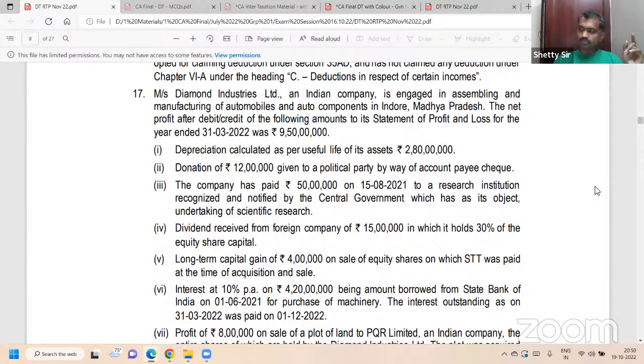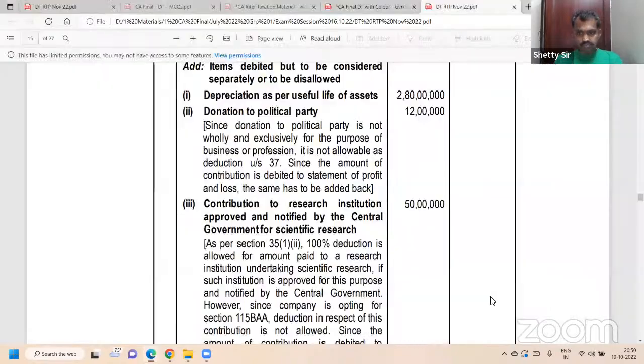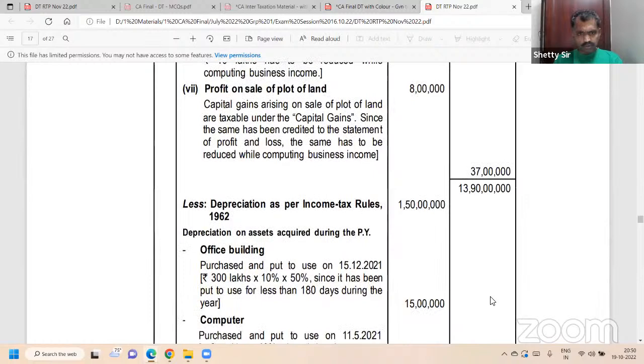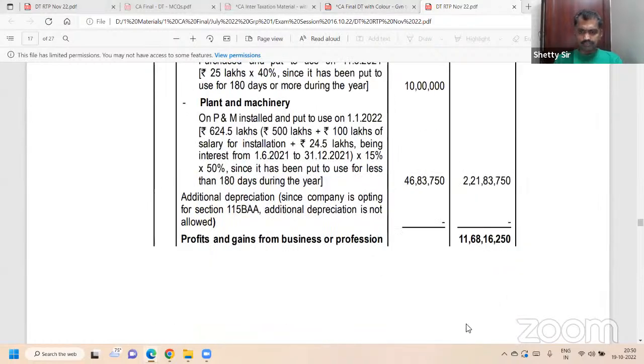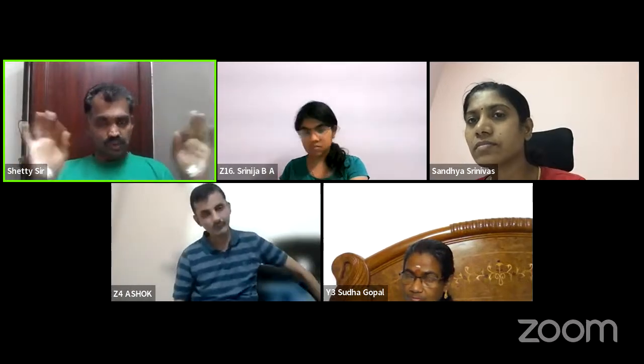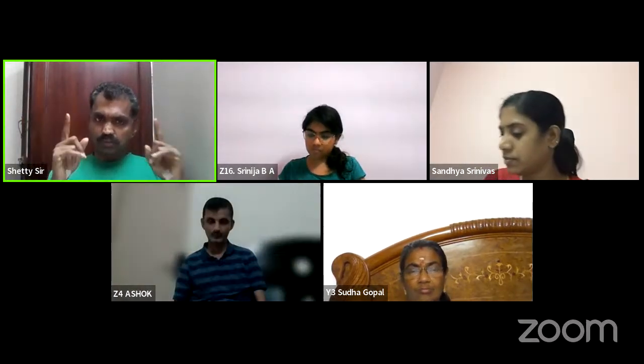Interest at 10% per annum on 4 crore 20 lakh being the amount borrowed from State Bank of India on 1/6/2021 for purchase of machinery. The interest outstanding as on 31st March 2022 was paid on 1/12/2022. 43B. Capital expense. Leave one big page for this main answer. This adjustment is very important, and a beautiful adjustment. Multiple questions are valid.